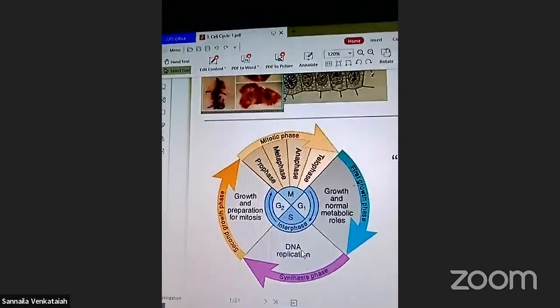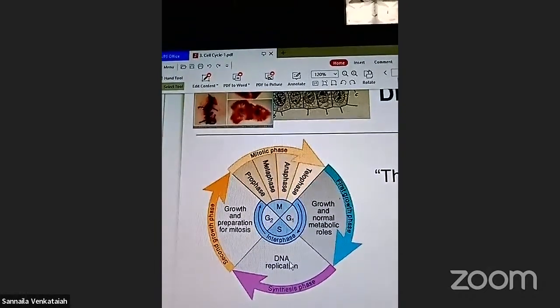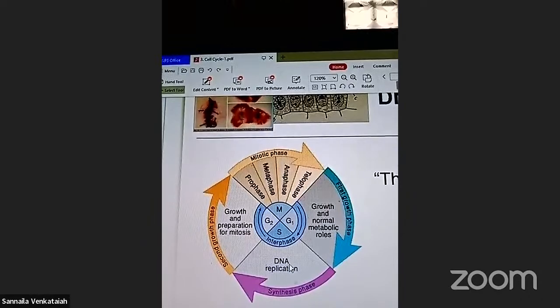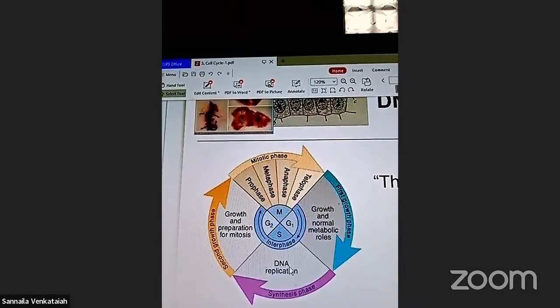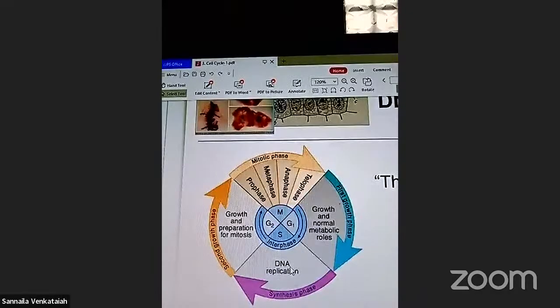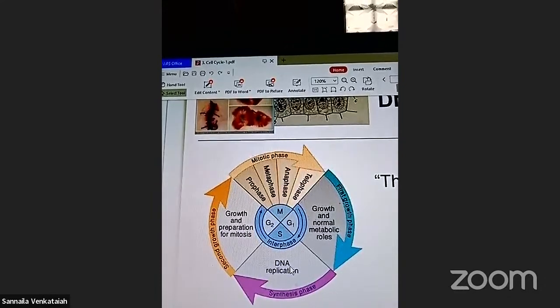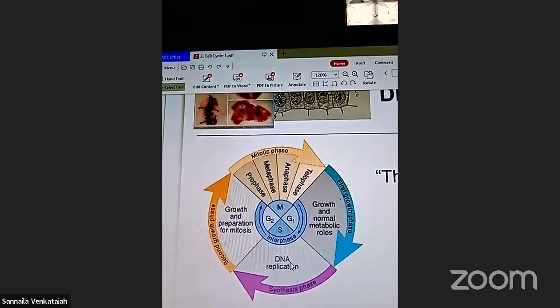What is DNA? DNA means deoxyribonucleic acid. What is RNA? Ribonucleic acid. How many nitrogen bases are there in DNA? What are nitrogen bases?